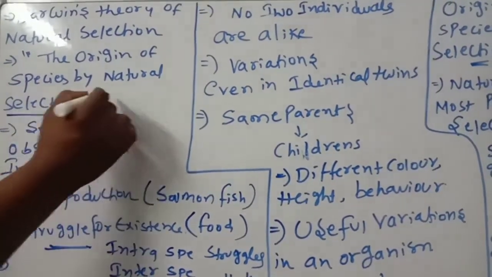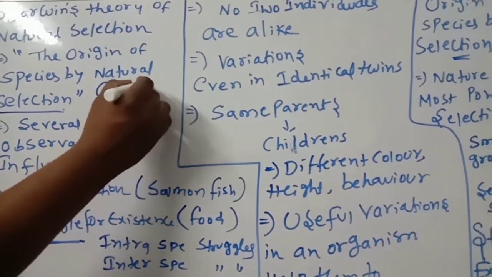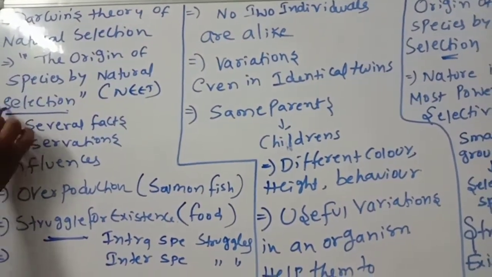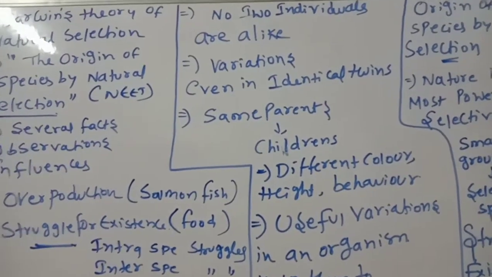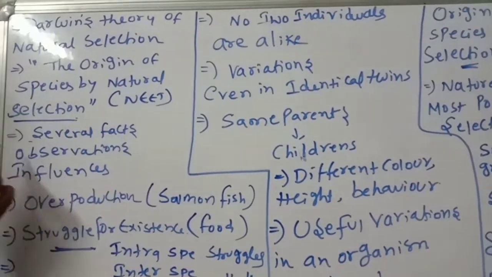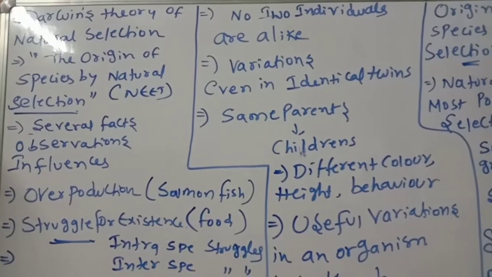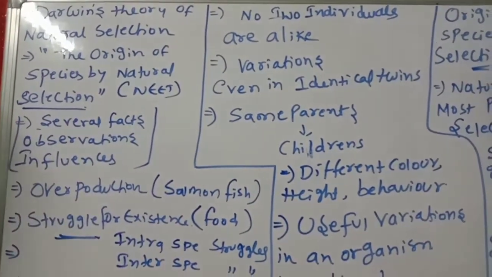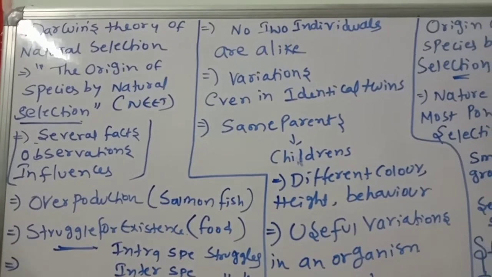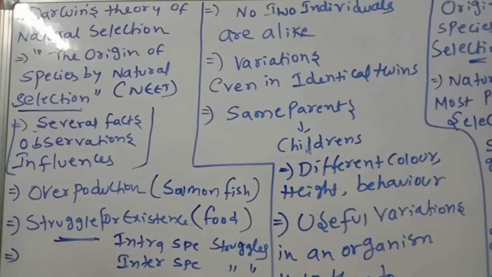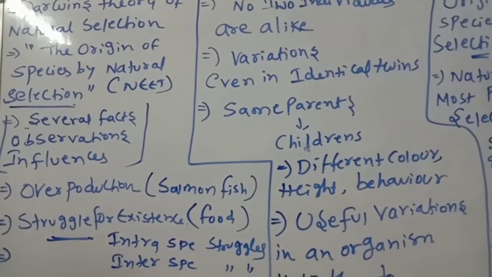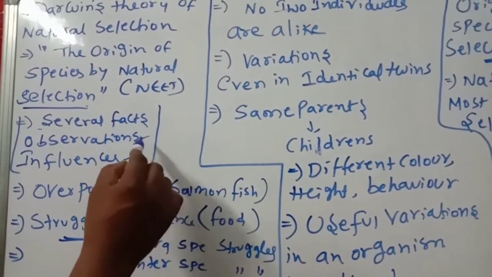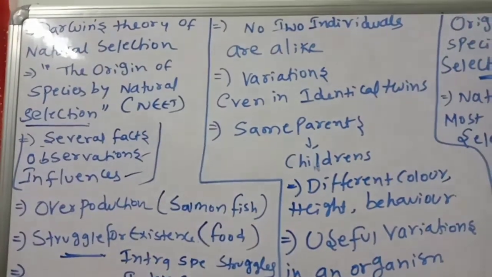Already yesterday in the class we discussed it. There are several facts, observations and influences on which Darwin's theory was proposed.